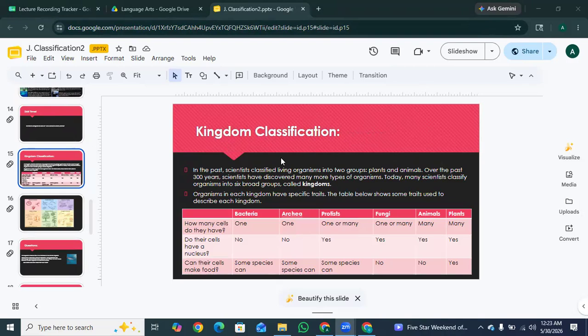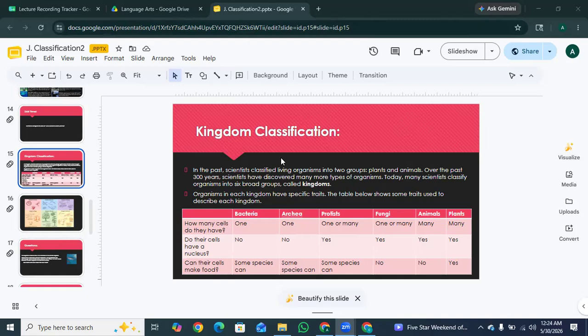So the next one is kingdom classification. In the past, scientists classified living organisms into two groups, plants and animals. Over the past 300 years, scientists have discovered many more types of organisms. Today, many scientists classify organisms into six broad groups called kingdoms.